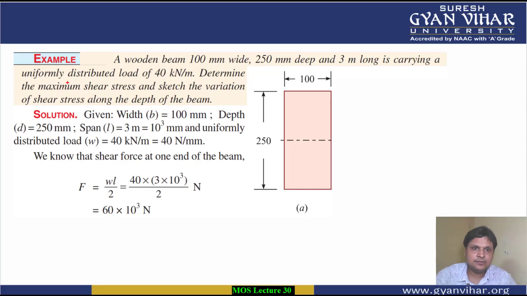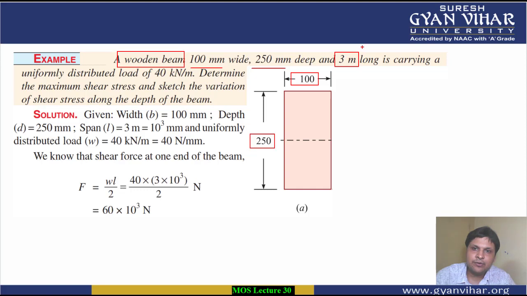Let's take an example in which the cross section is rectangular in shape. This is a wooden beam. It is 100 mm wide and 250 mm deep. These values are also given in this diagram. The total length of the beam is 3 meter, and it is carrying a UDL.